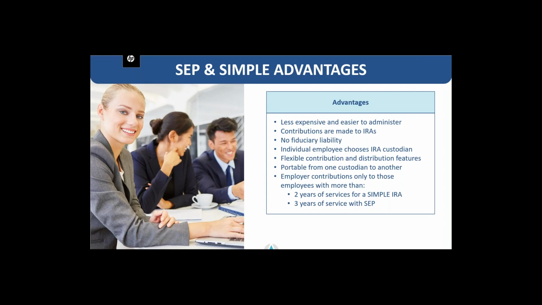Now with SEP and simple IRAs, individual employees choose their IRA custodian. There is not one prescribed custodian that they must administer with. You can have the plan set up with any custodian that is qualified to hold that type of plan, and they are portable from one custodian to another. So multiple employees can hold their SEP accounts or simple accounts with multiple different custodians. The employer contributes only to those employees with more than 2 years of service for a simple IRA and 3 years of service with a SEP IRA.